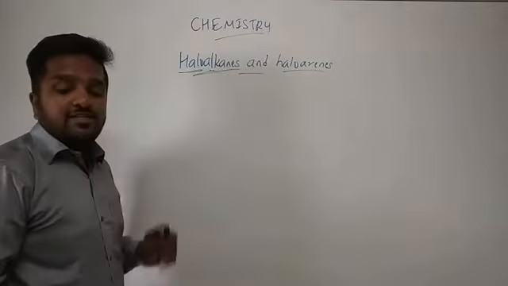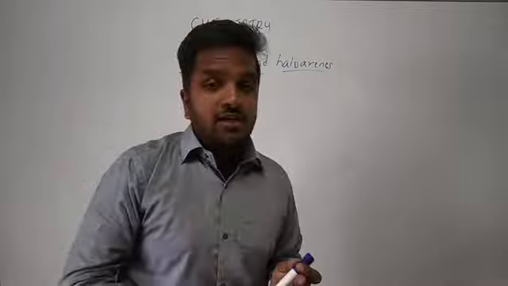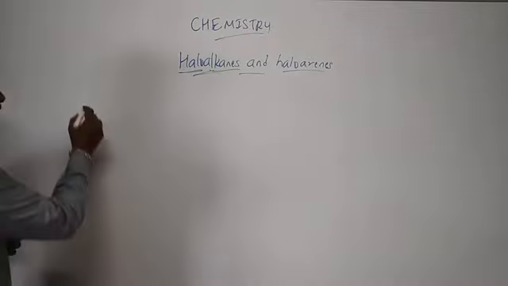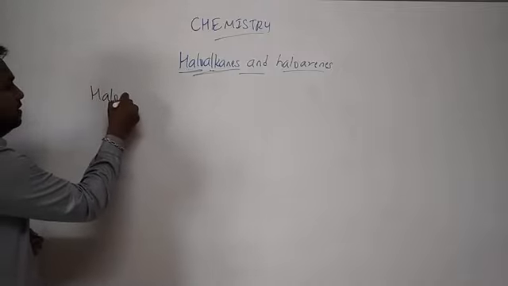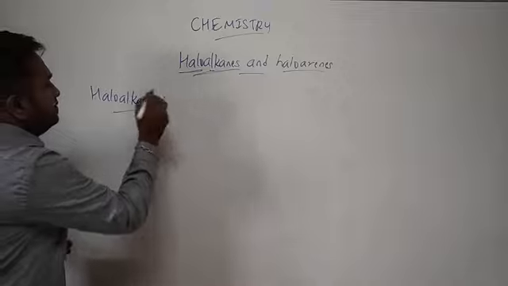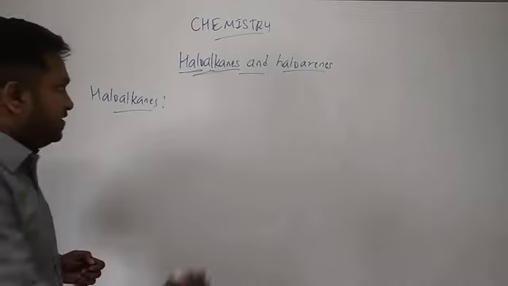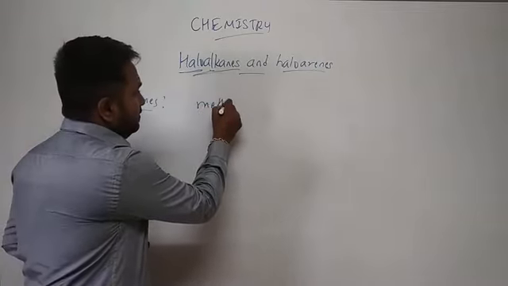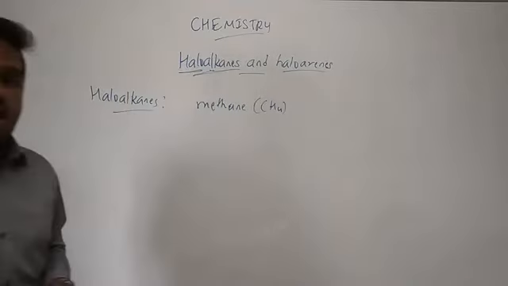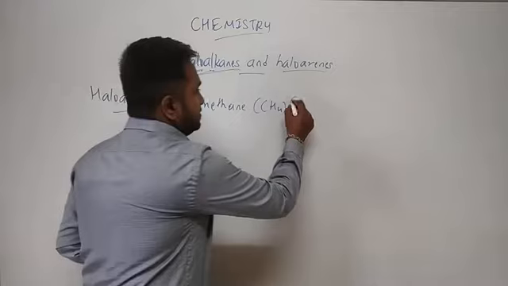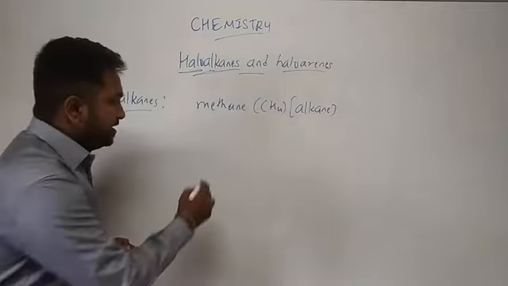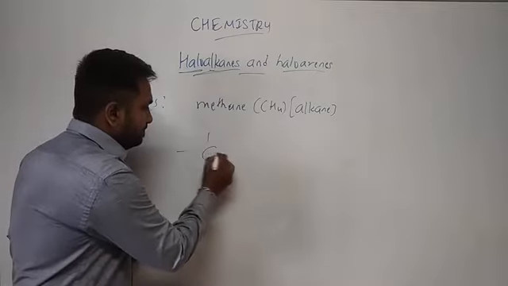So now let us see how these haloalkanes and haloarenes are formed. Take CH4. It is an alkane. Clear? So let me write the structure of this one.